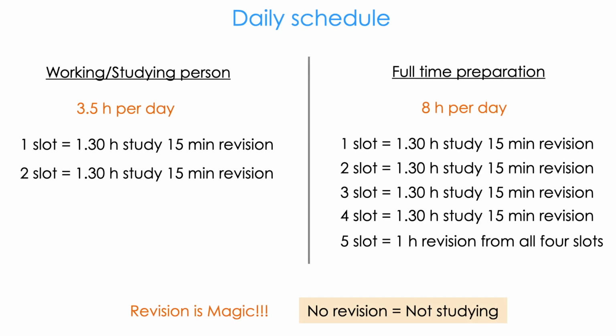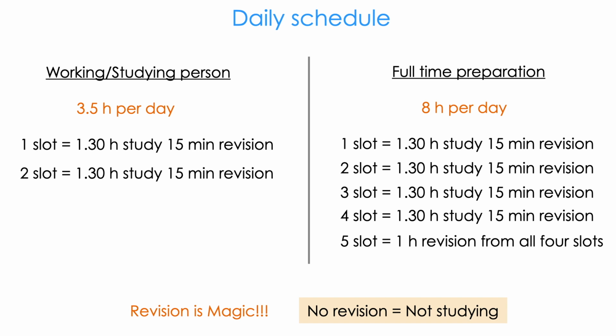First we saw how the year should be, then how the week should be, now we'll see how the day should be. Your daily schedule is based on your job. Suppose you are preparing full time, you should spend at least 8 hours per day. You should spend more, but at least 8 hours per day. If you are a working or studying person, you should spend 3.5 hours per day.